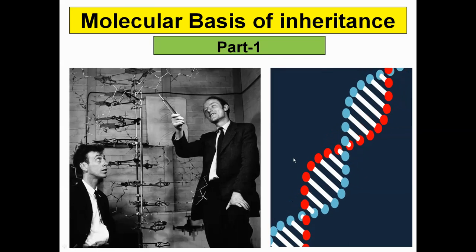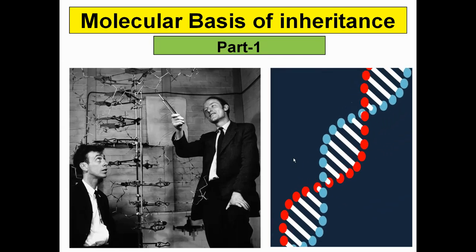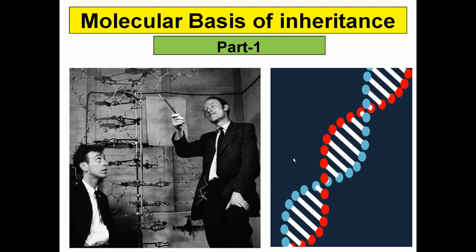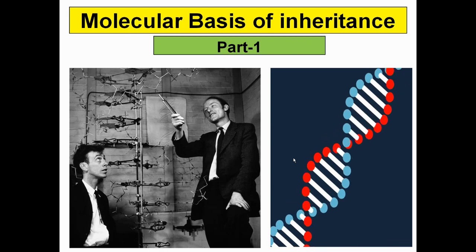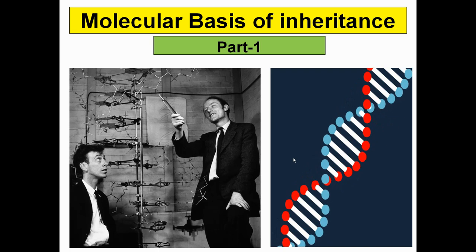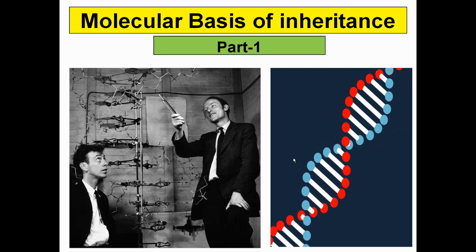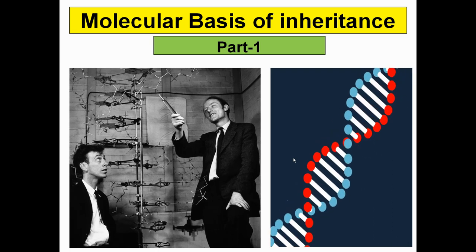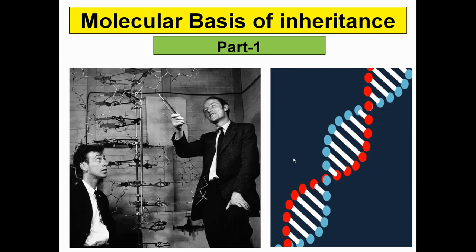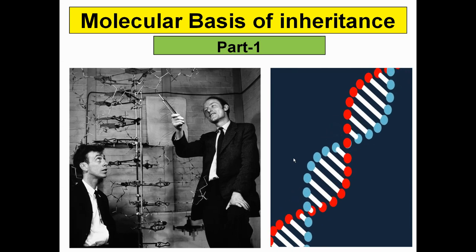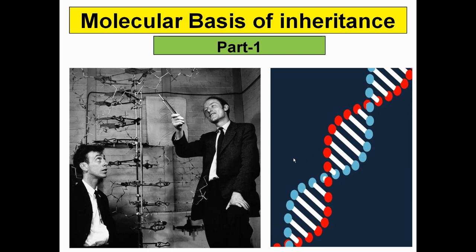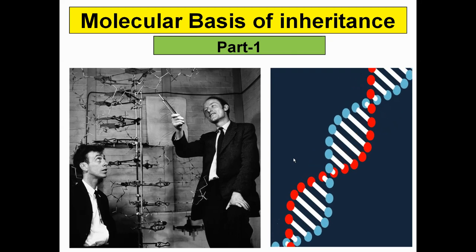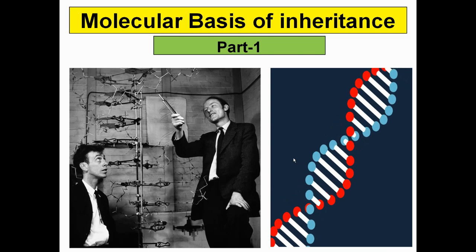Good morning, students. We are going to start one of the most important as well as interesting chapters of class 12th biology, that is molecular basis of inheritance. In the beginning, we have to look at the picture being presented, a photograph of James Watson and Francis Crick along with their self-made replica of DNA by wires and gauges, and you can see the feeling of achievement on their faces. For the same, they received the Nobel Prize in the year 1962 in physiology.